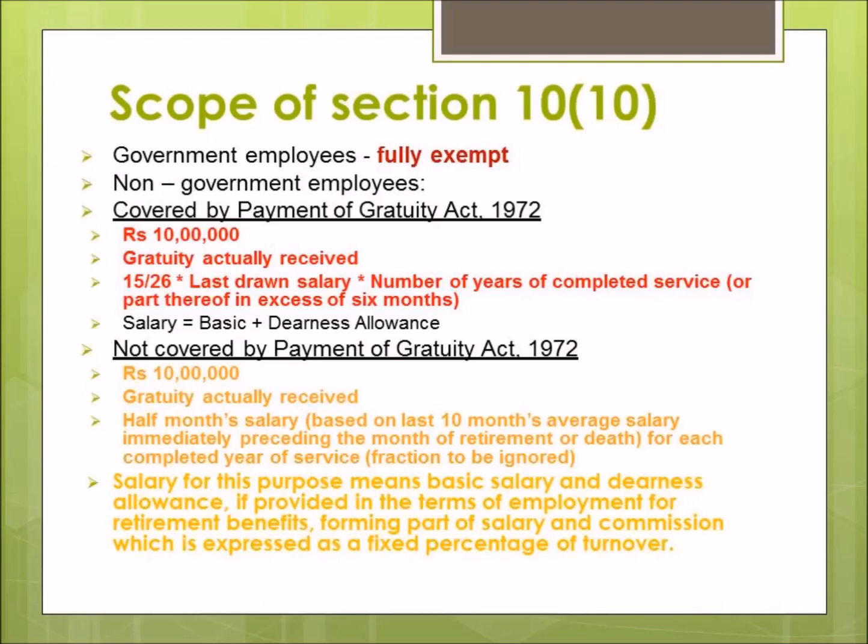So this is all theory. This will become more clear once we cover one example or one illustration based upon this theory. So let us see one example covering these three things, that is the government employees, non-government employees covered by the Payment of Gratuity Act, and non-government employees not covered by the Payment of Gratuity Act, so that you can understand these concepts in a better way. Let us see one example which will make your concepts about these exemptions and these formulas more clear.